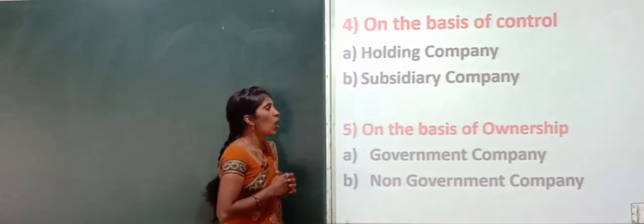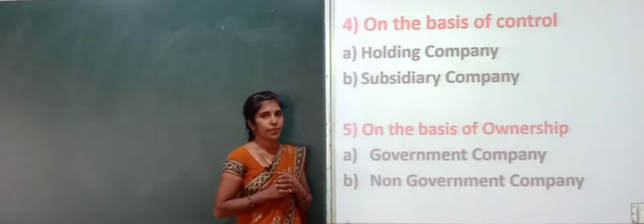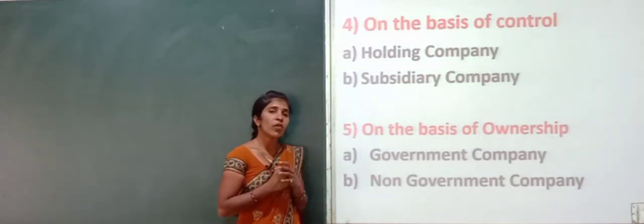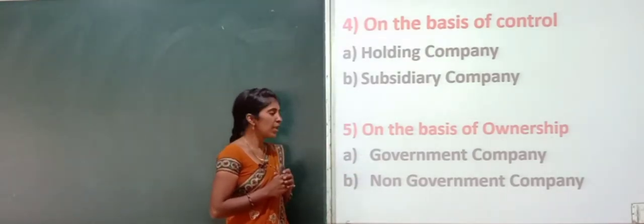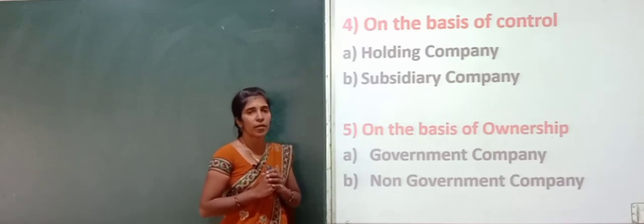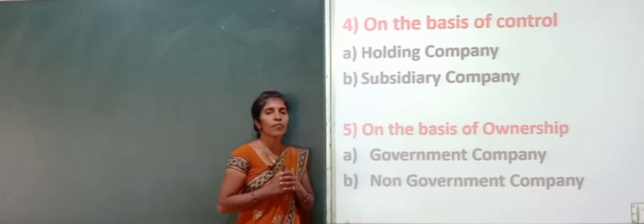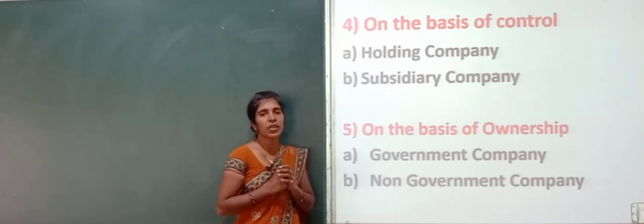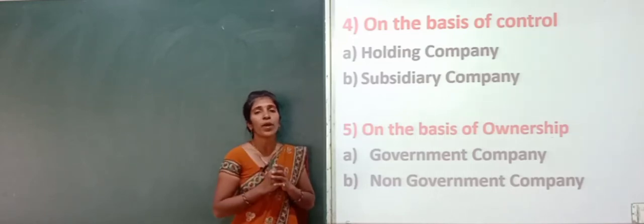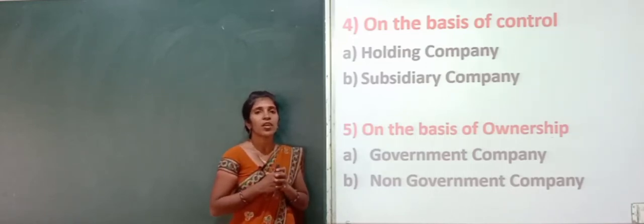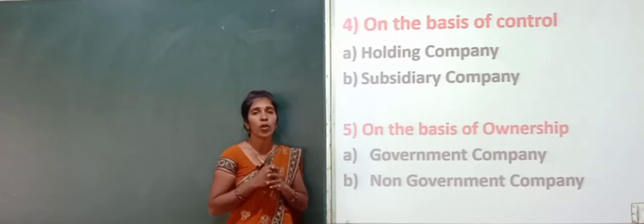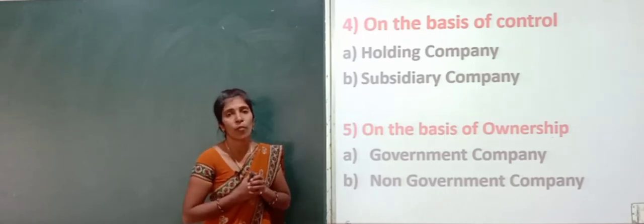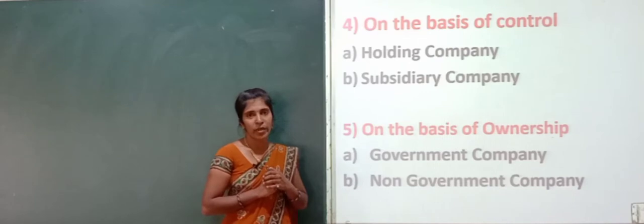And next one is on the basis of ownership. On the basis of ownership, companies are classified into two types. One is government company and second one is non-government companies. So what do you mean by government company? Government company is a company in which 51% of the paid up share capital is held by the central or state government. That is called a government company.